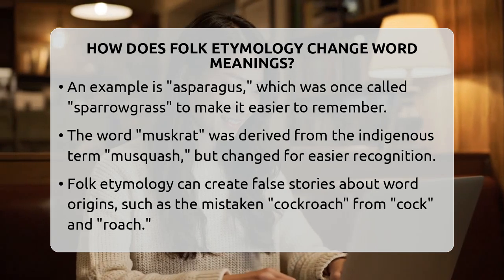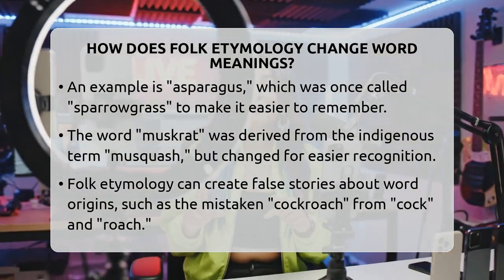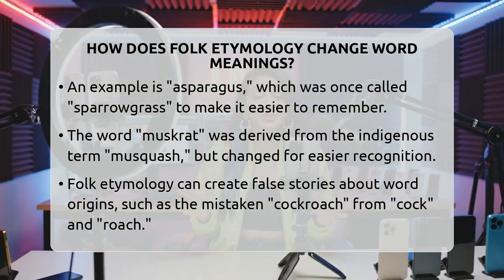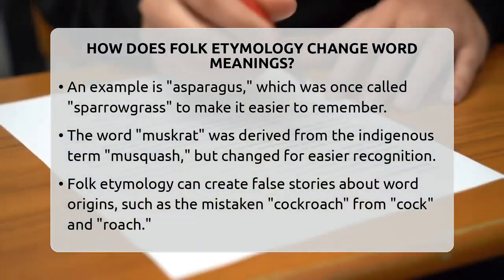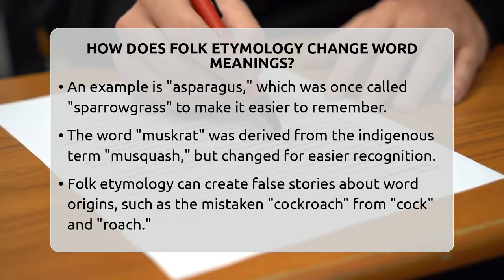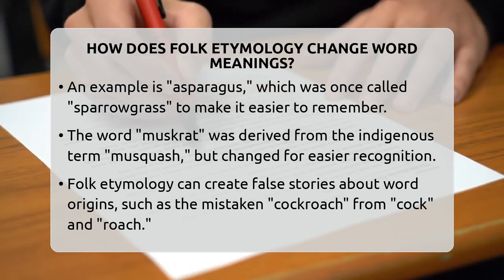Another example is muskrat. The original word from the indigenous language was musquash. English speakers changed it to muskrat because it sounded more like a common animal, the rat. This change made it easier for people to relate to the animal and remember its name.